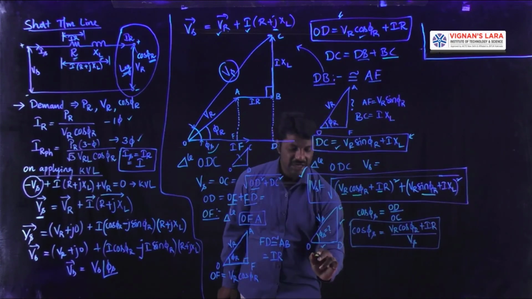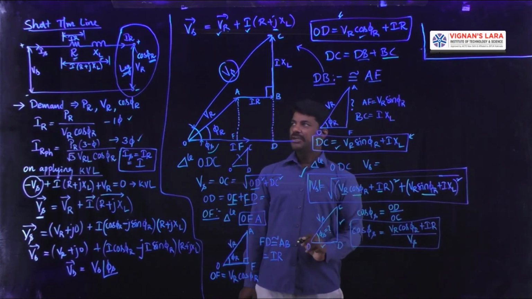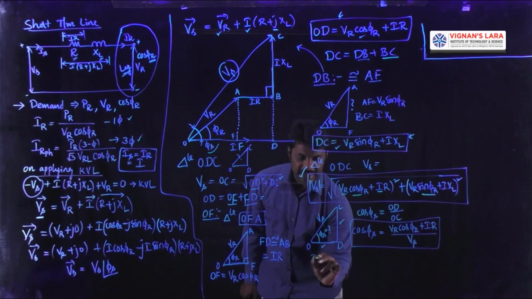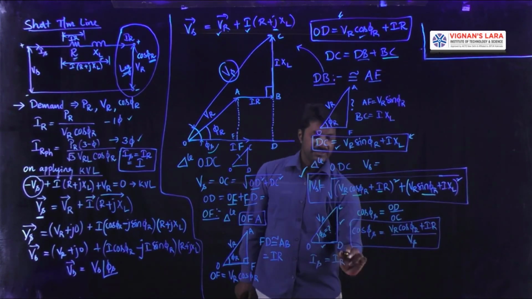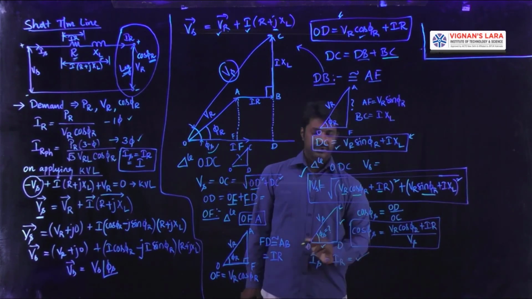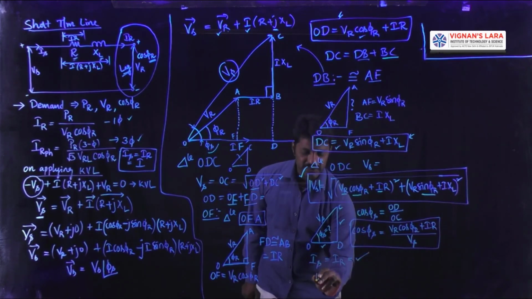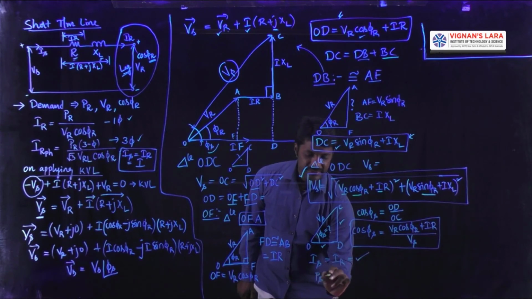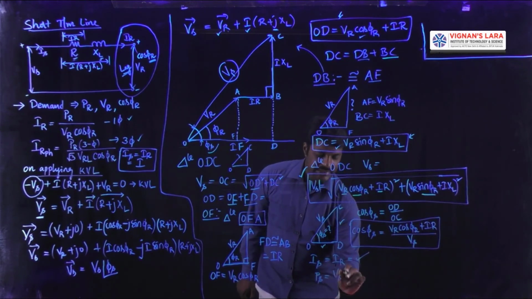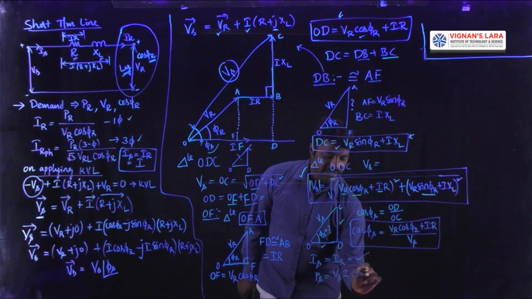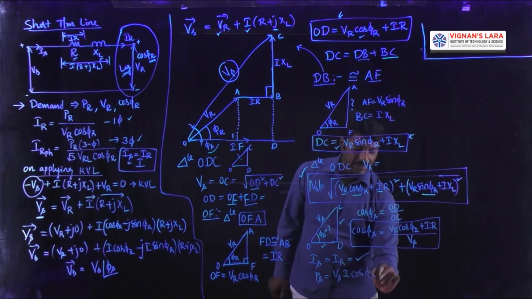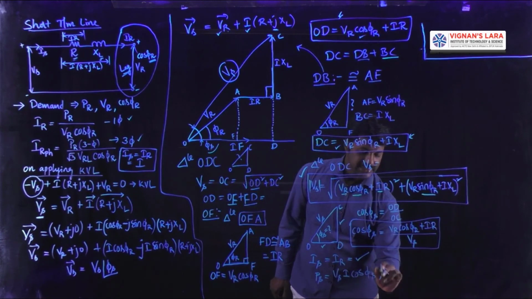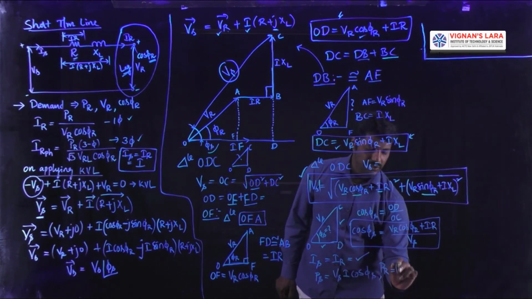Since this is a short transmission line without any shunt branch, the current on the sending end side Is will be equal to the current on the receiving end side, which was calculated in the first step. So altogether we got the value of Ps, which is equal to Vs I cos phi s. Already with us we have Pr, whose value is Pr equal to Vr IR cos phi r.